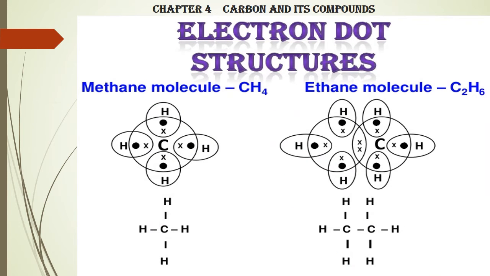Then electron dot structure, we have discussed this before. Methane, it is much more clear. So how many carbon atoms are there in an ethane molecule? One carbon here, one carbon here. Therefore C2, C-C single bonding. All the alkane families end in ANE. First one with one carbon, methane. Second one, two carbon, C2H6. 1, 2, 3, 4, 5, 6. 1, 2, 3, 4, 5, 6.